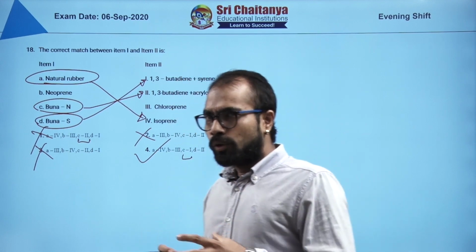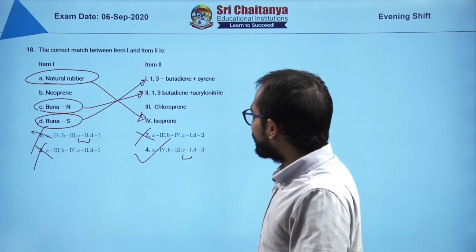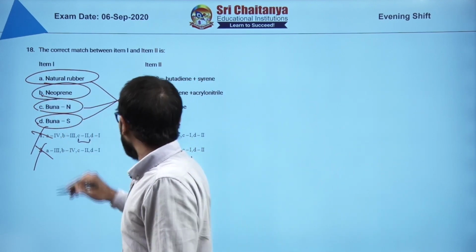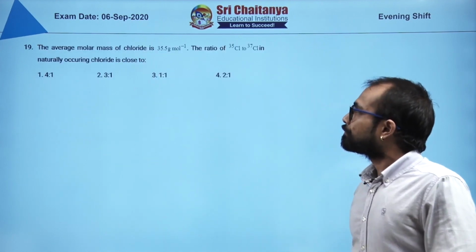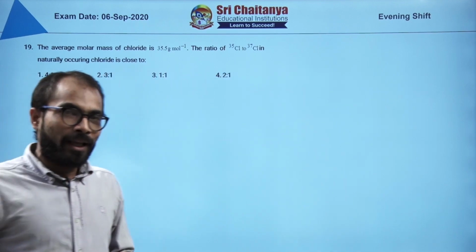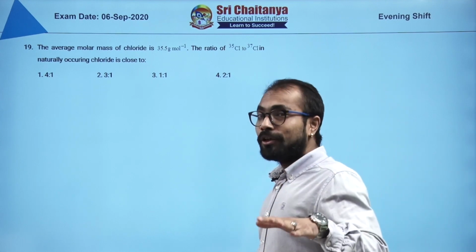So very easy, you start with the low hanging fruits, don't try to do something extraordinary, just do whatever you know. So automatically neoprene gets matched to chloroprene. Next question. Now this is again a very basic question, stoichiometry, mole concept, every lecturer will do it.